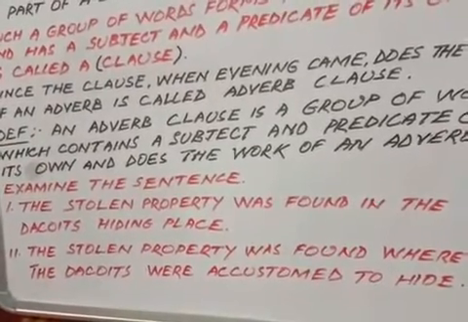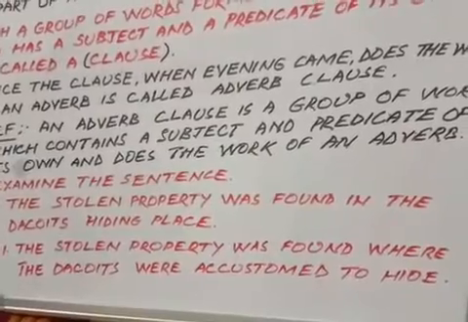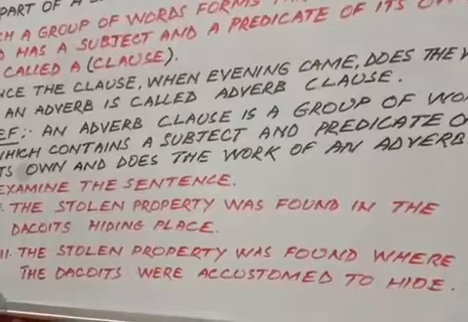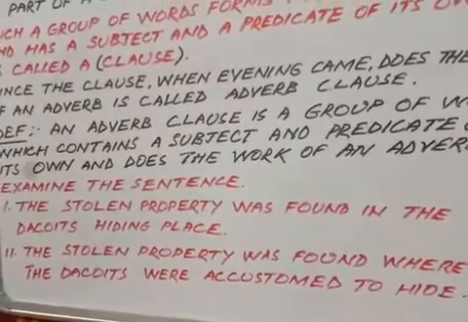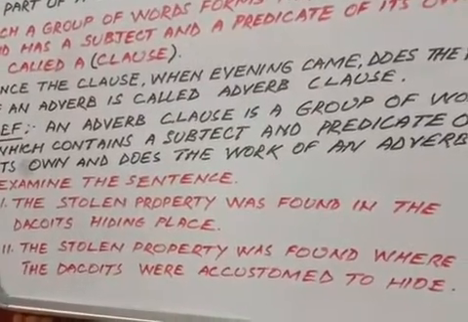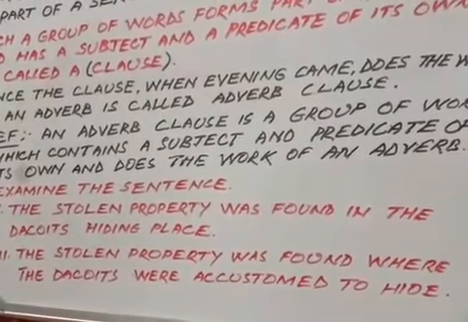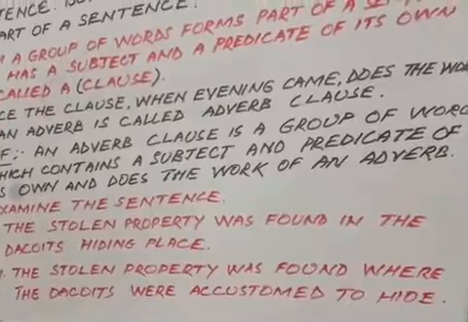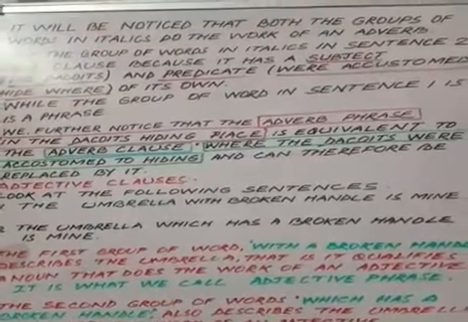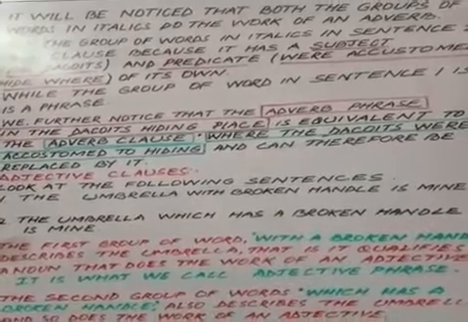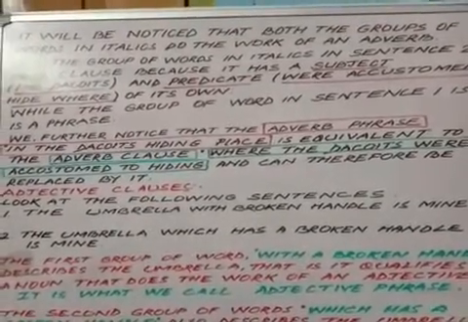Number 2, the stolen property was found where the dacoits were accustomed to hide. Notice that both the groups of words in italics do the work of an adverb.